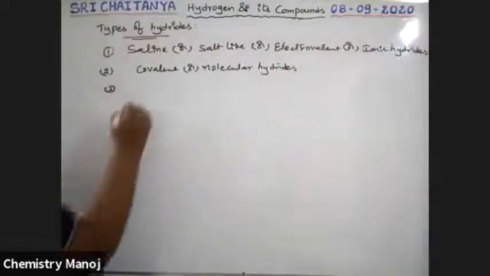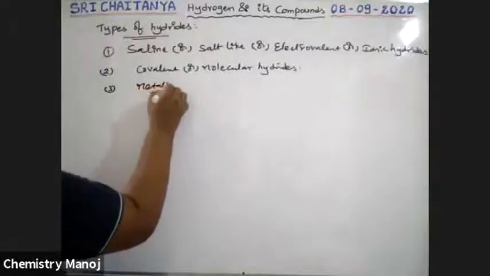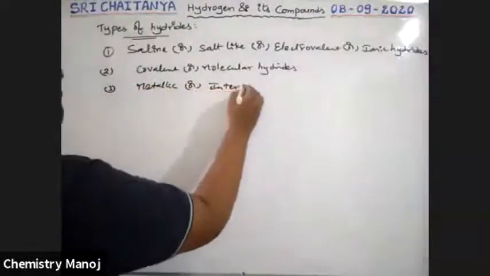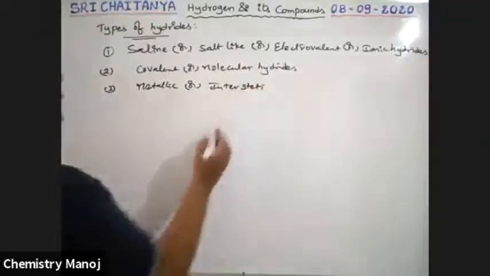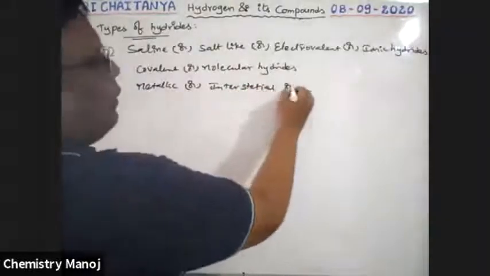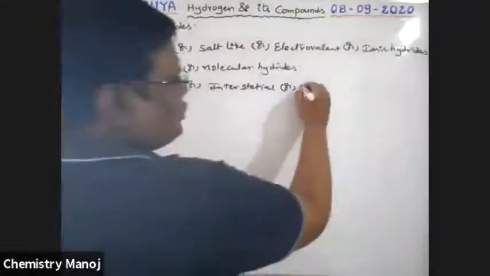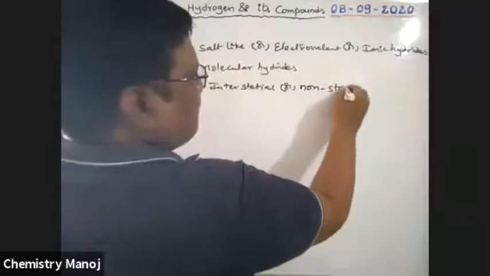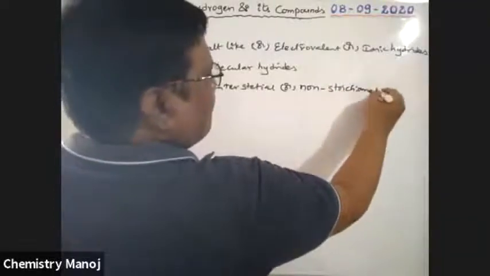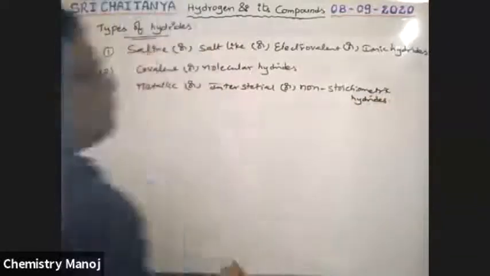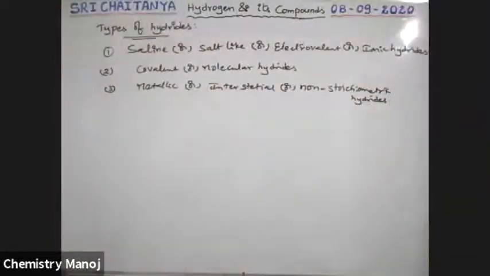Third one, metallic or interstitial or non-stoichiometric hydrides.